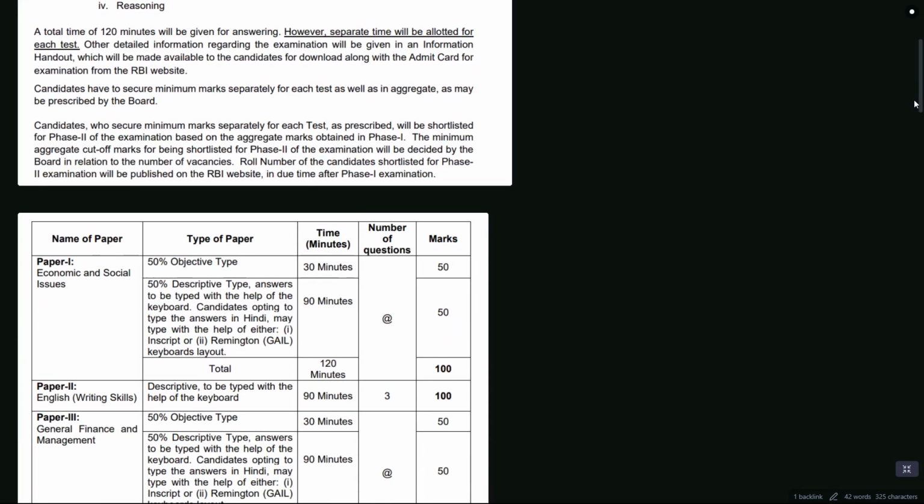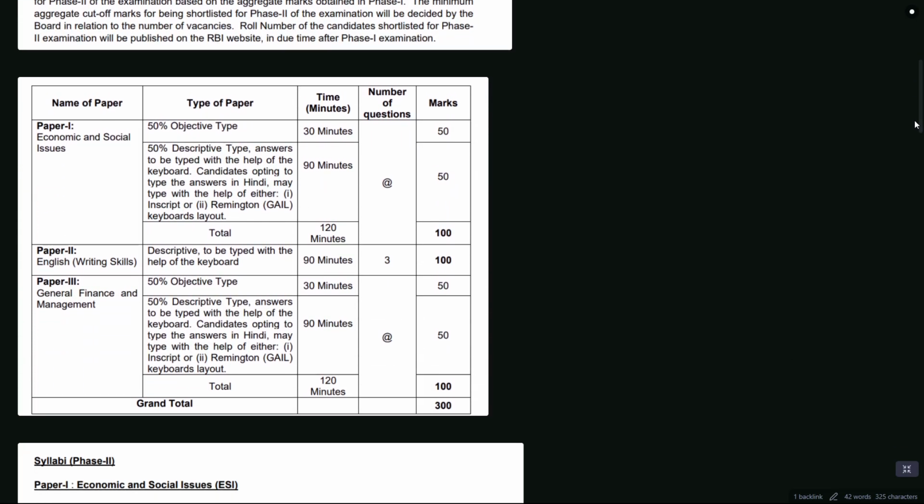And for paper two, that is your mains examination, it's divided into three formats, three papers, but you have to realize that there are only two shifts for the exam. So they might take ESI and English together, or they might take management and English paper together.